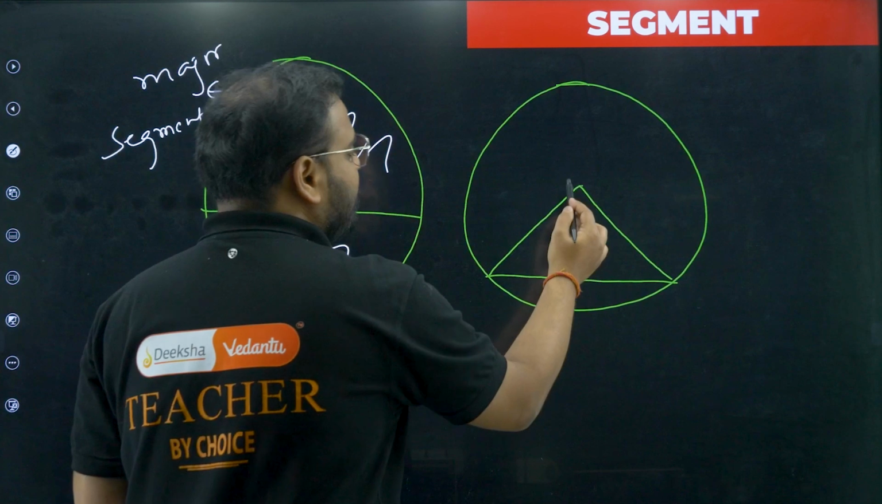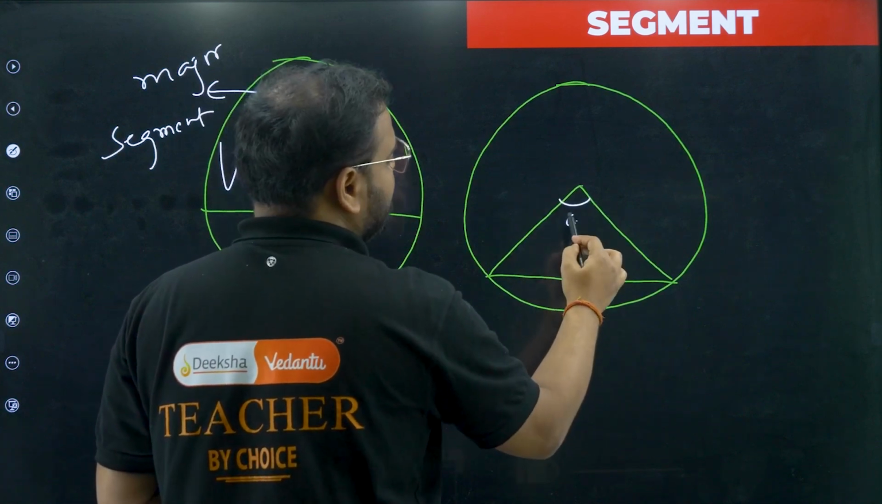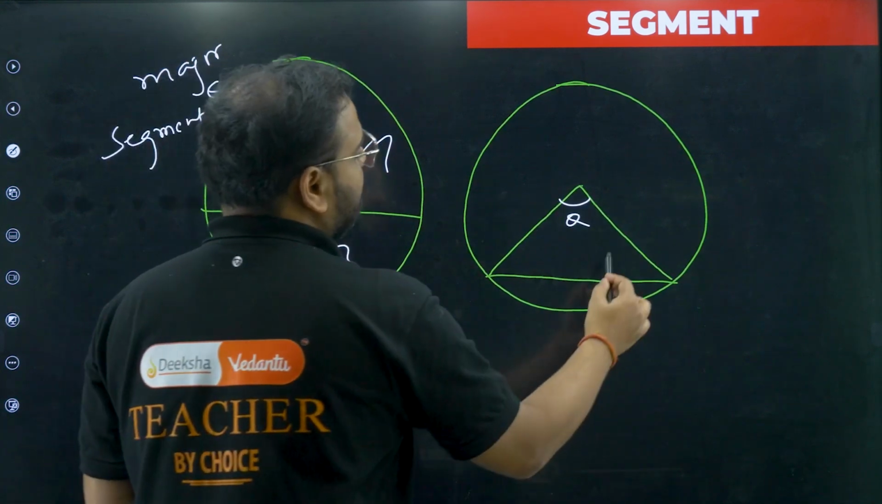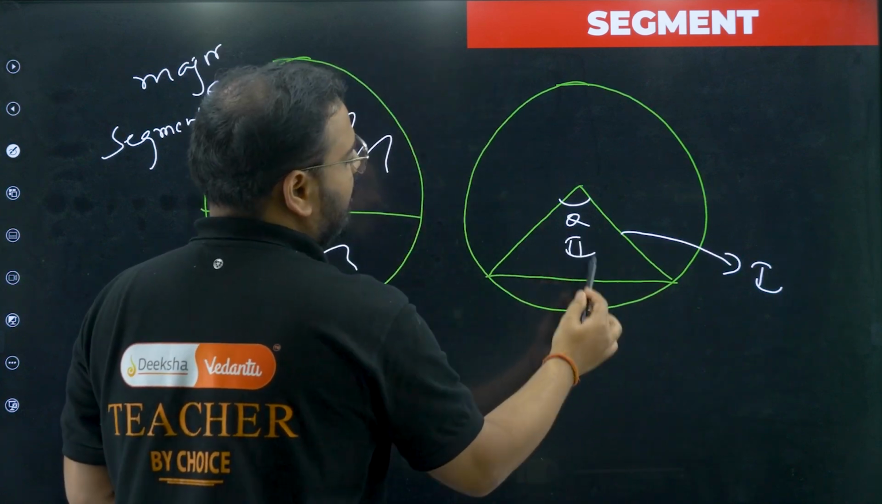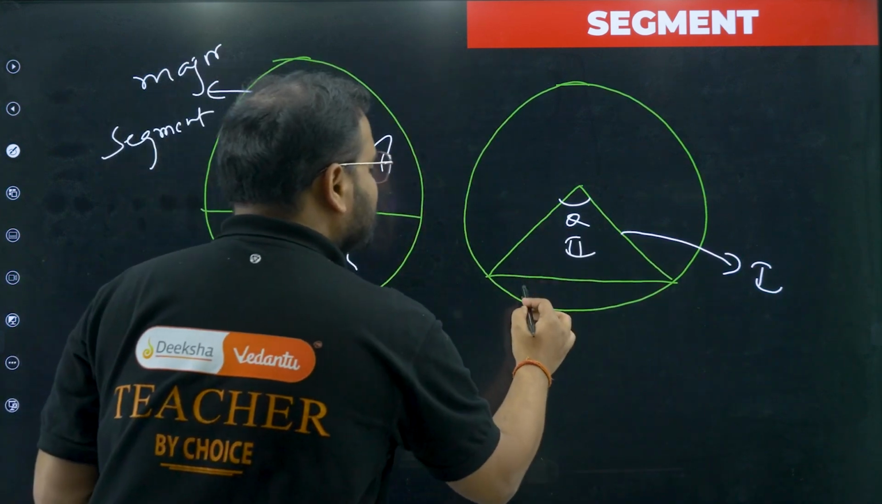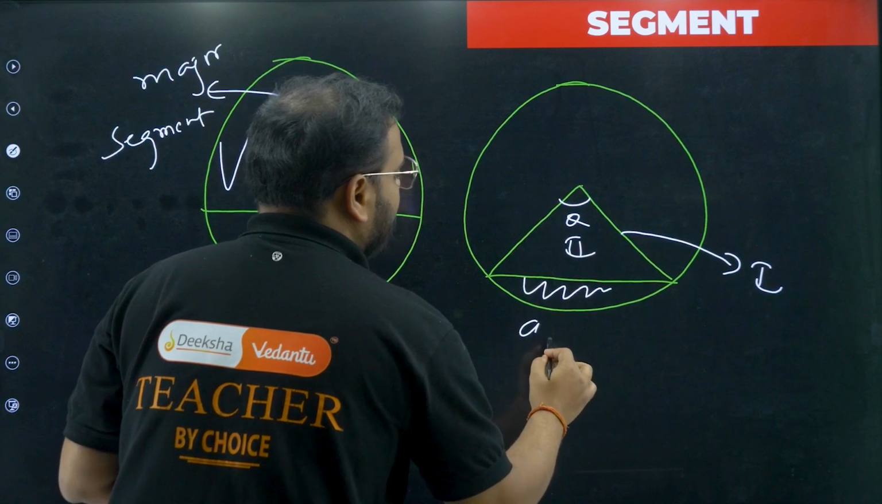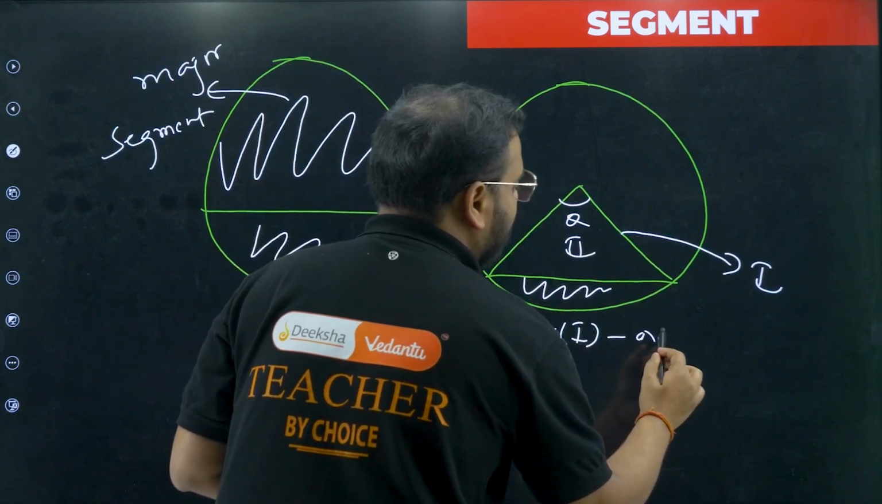What are you going to do? Find the area of this sector with the angle theta. Okay, find the area of the sector. Let's call this sector to be sector 1, and this triangle to be region 2. Then to find this area, what you have to do? Area 1 minus area 2, bacha.